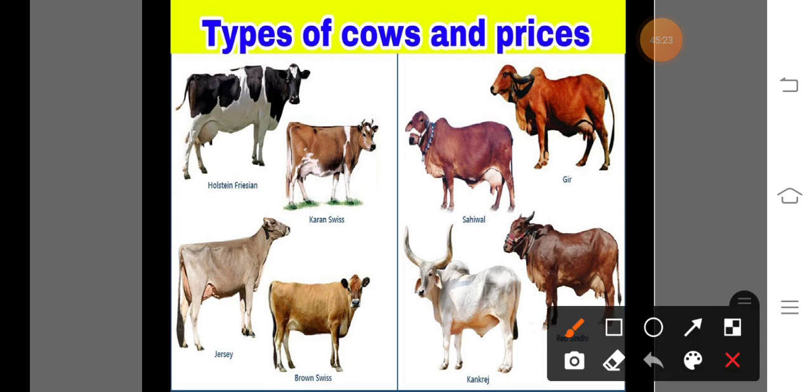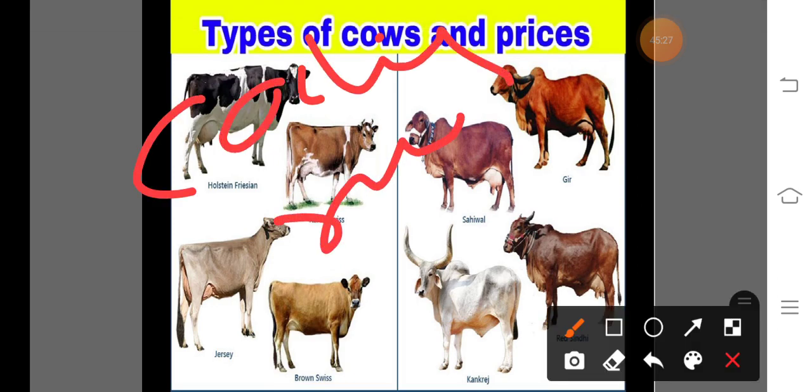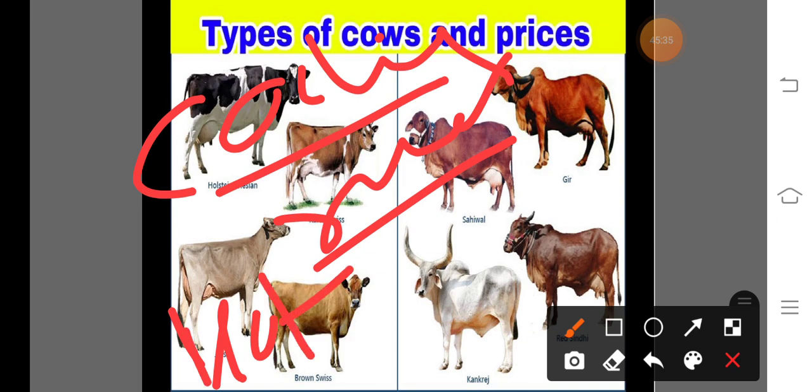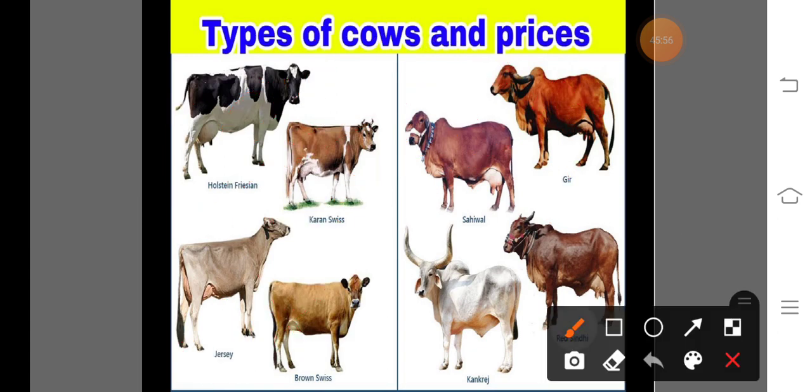Now the next, the cooling mechanism. This cooling mechanism is also helpful to maintain the body temperature during hot days, that means in summer season. If the atmospheric temperature increases above the body temperature, at that time the cooling system of the animal works satisfactorily, and the cattle feel very well. Like that, these two systems, the internal combustion system and the cooling mechanism, are helpful to maintain body temperature in the different seasons.